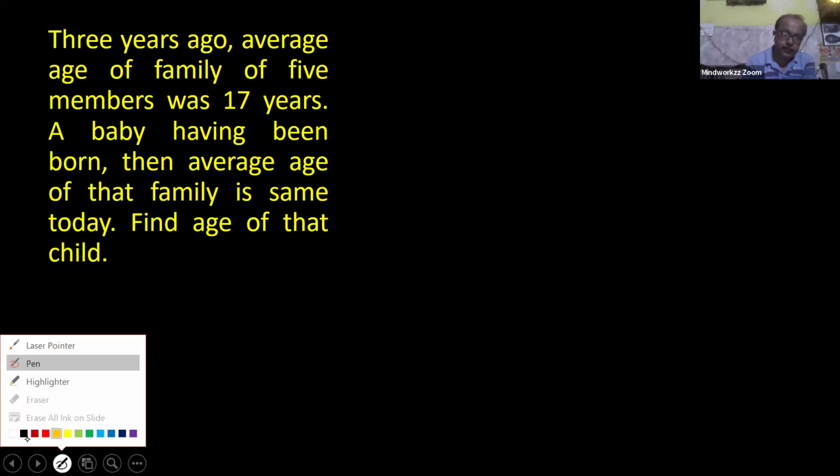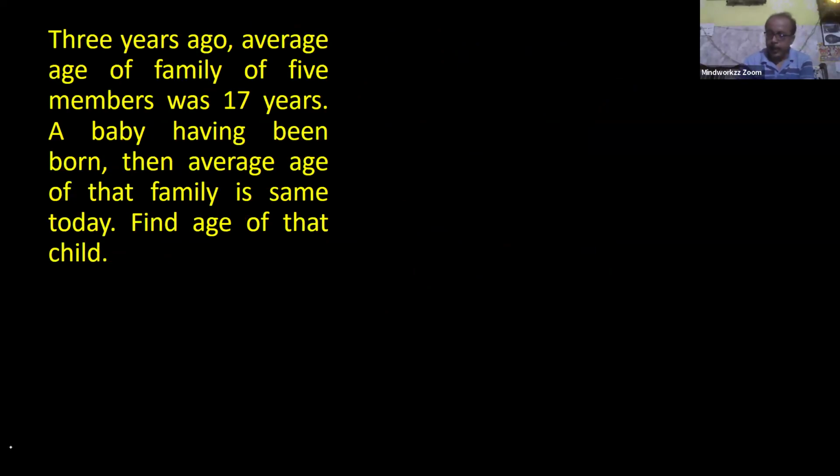Yes, try this one. 3 years ago, the average age of a family of 5 members was 17 years. A baby having been born, the average age of that family is the same today. Find the age of that child. Simple question. You can easily deal with this question by mental calculation.